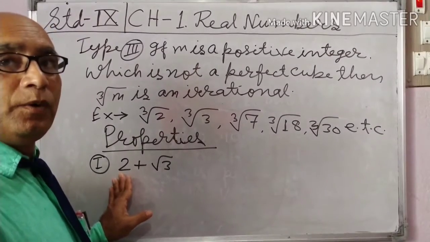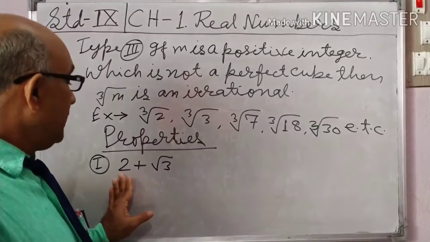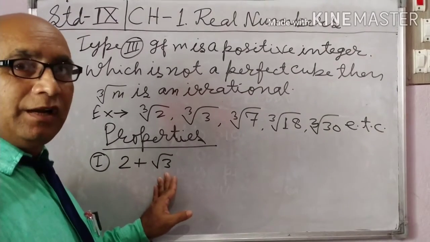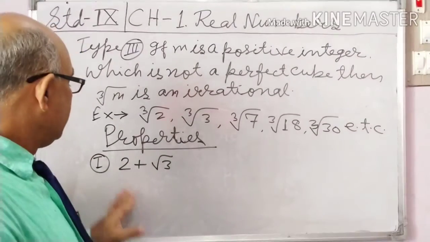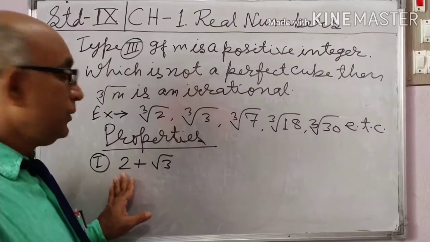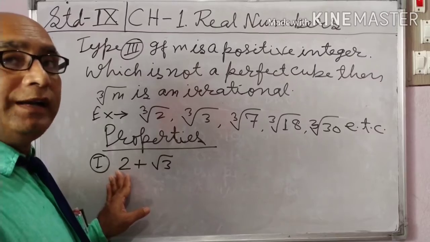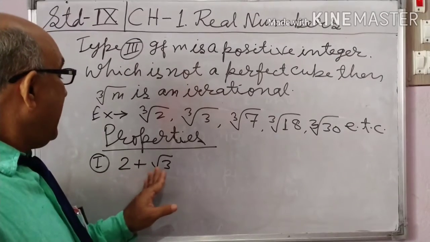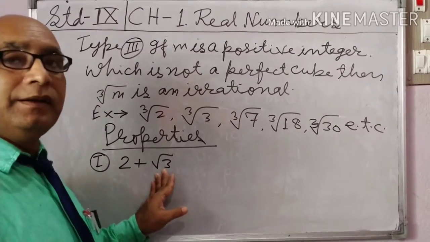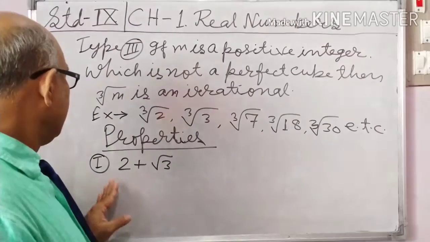The difference of a rational number and an irrational number is irrational. The product of a rational number and an irrational number is an irrational number.